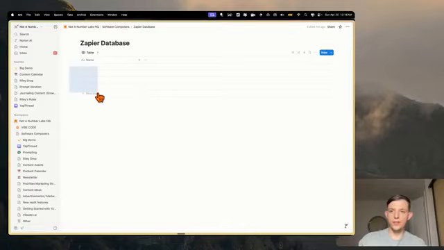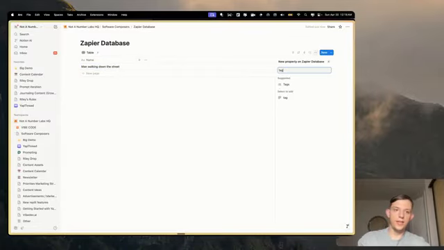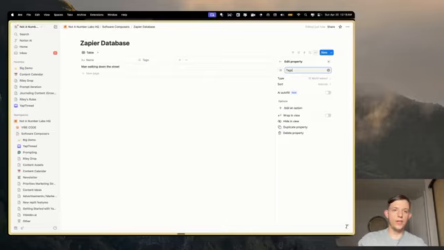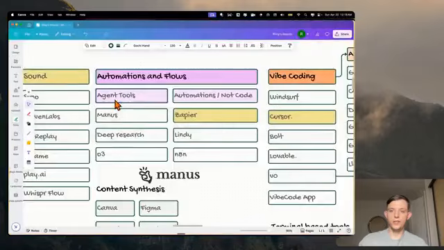So let's add a new one, and we can say man walking down the street. We just entered this new title in here. And let's say we have a tag, so we can actually create tags in this, and let's just say image. Now let's create an automation that generates an image.